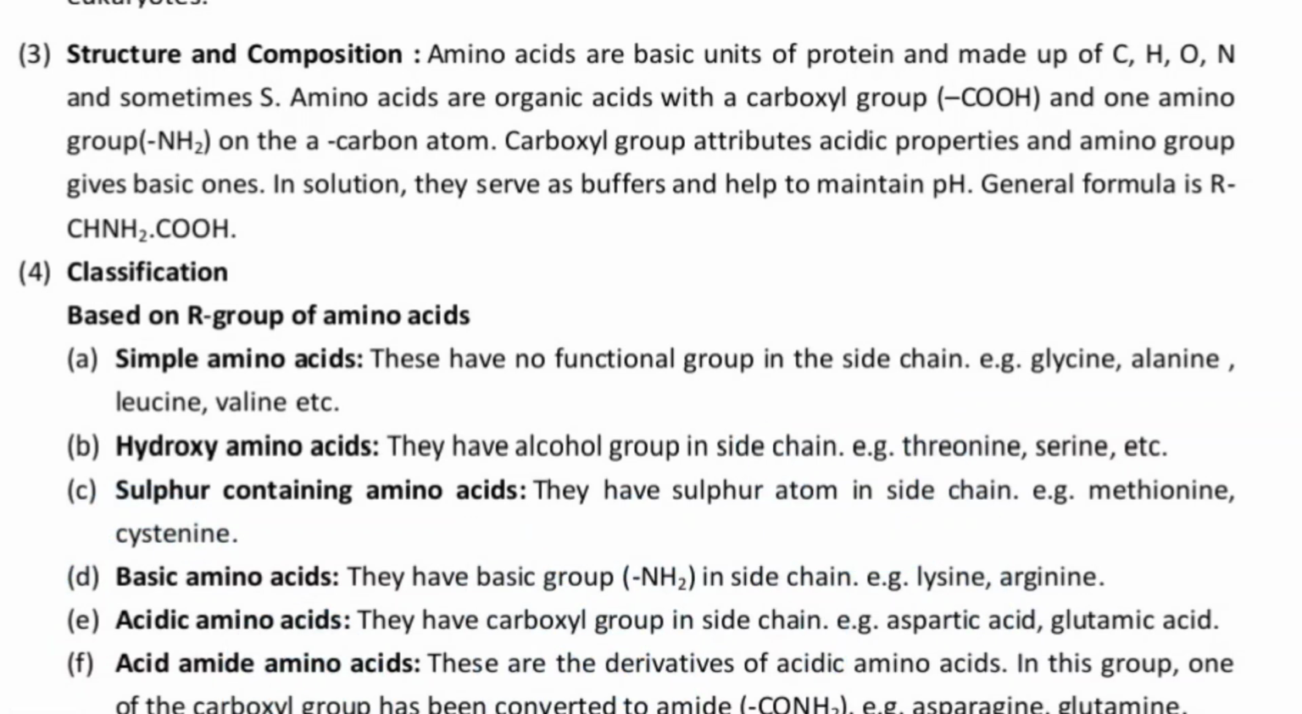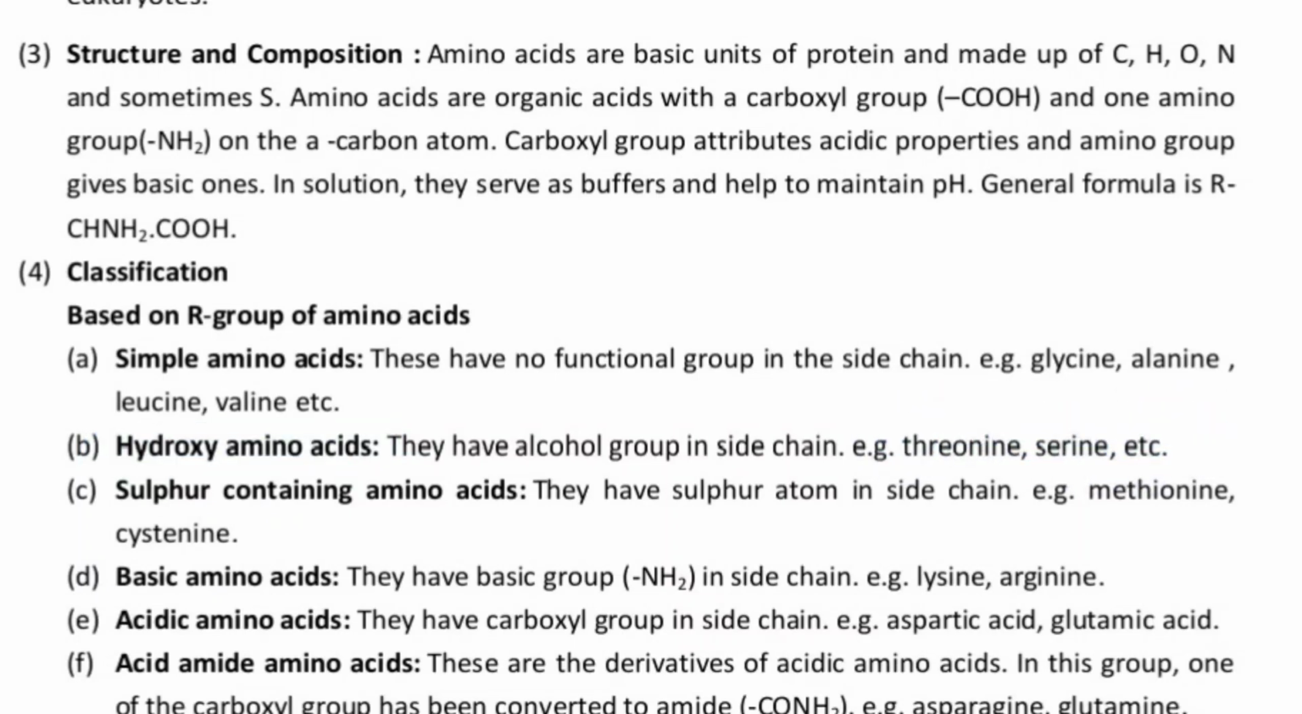Now, the classification based on the side chain of the amino acid. The first one is the simple amino acid. They have no functional group on the side chain, only hydrogen. Here we have glycine, alanine, leucine and valine. The second one is the hydroxy amino acid. They have an alcoholic group in the side chain, that is threonine and serine.